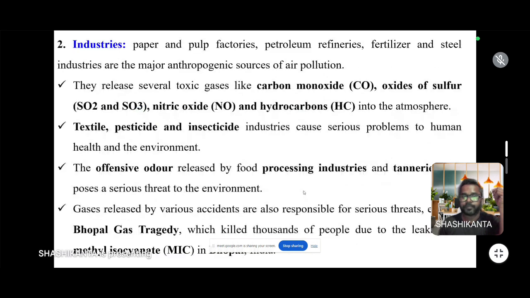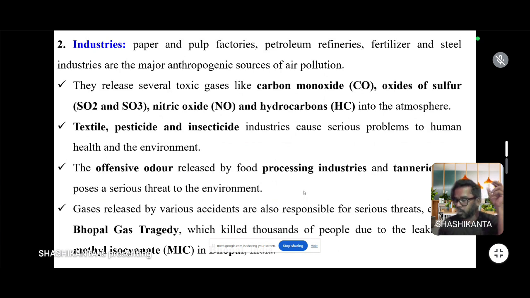the atmosphere. Then industries like paper industry, pulp industry, food industry, petroleum refinery, fertilizer, and steel industry are all major anthropogenic sources of air pollution. They release several toxic gases like carbon monoxide, oxides of sulfur, nitric oxide, hydrocarbons. Textile, pesticide, and insecticide industries cause serious problems to human health and environment by releasing several toxic gases and particulate matter.